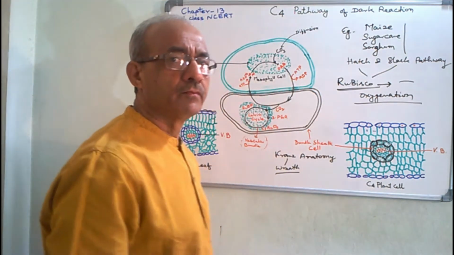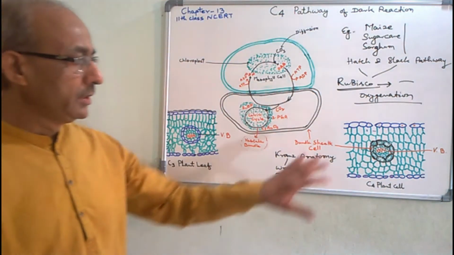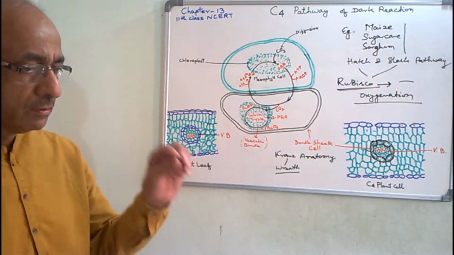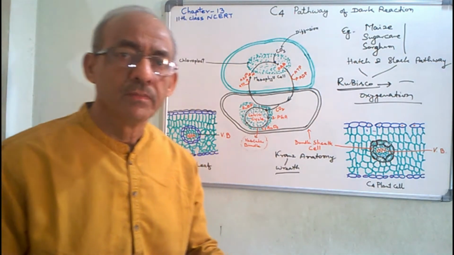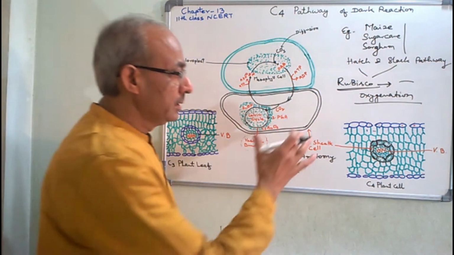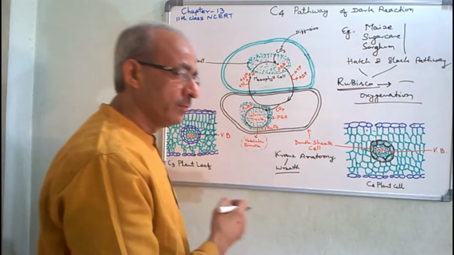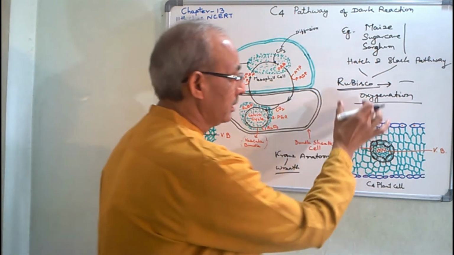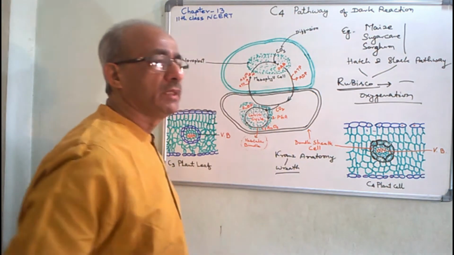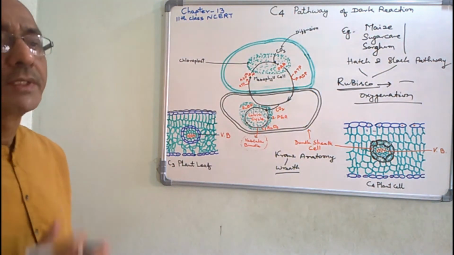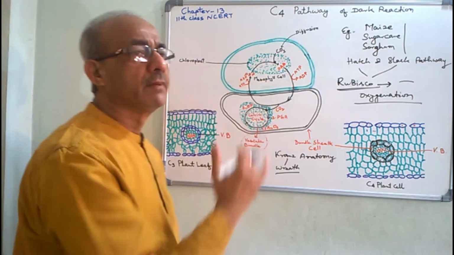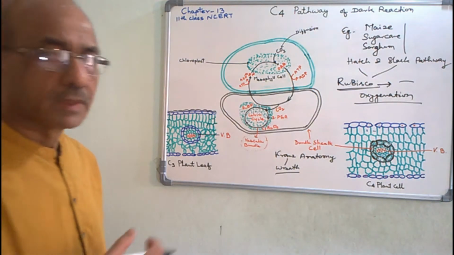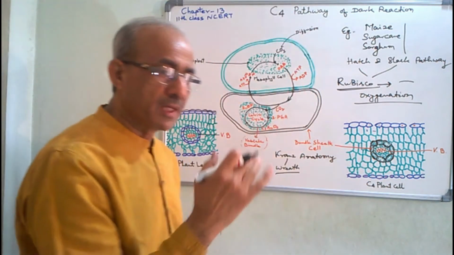As they are found in a deeper layer of the mesophyll cells, the high temperature does not reach there. In this way, in these bundle sheath cells, the nature of the Rubisco enzyme particularly is protected from the high temperature. So the Calvin cycle takes place in a normal way.